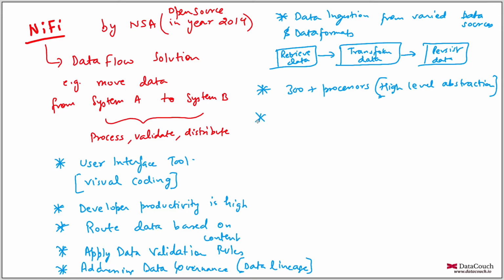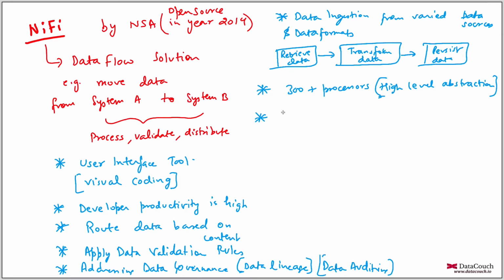Apart from that, it is also helpful in auditing the pipeline because it is related to data lineage. So I am just writing auditing, data auditing. If you have requirements like this, it is very useful.